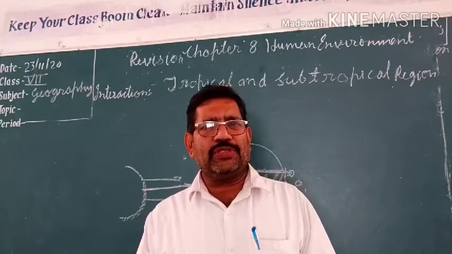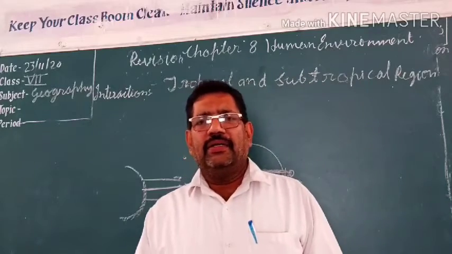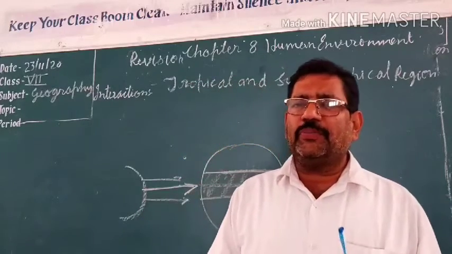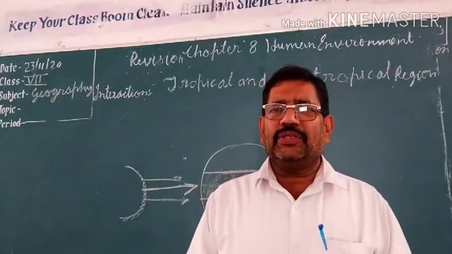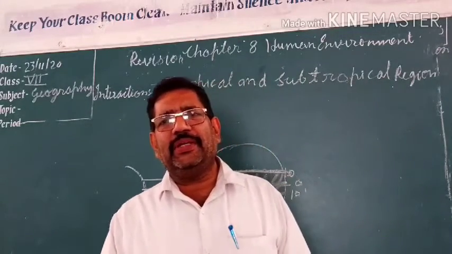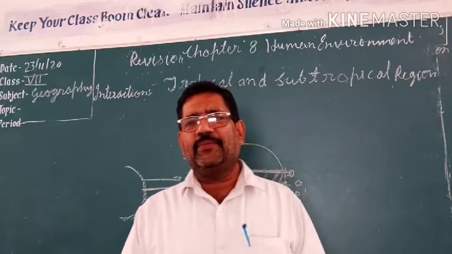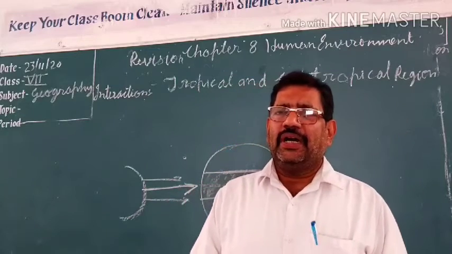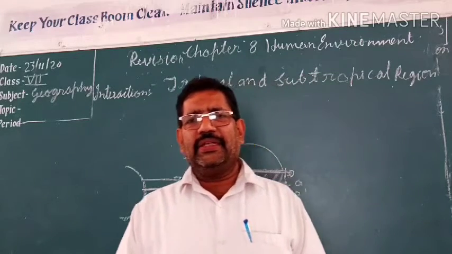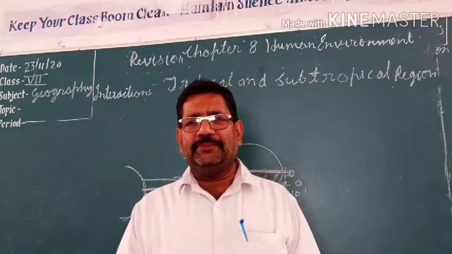River Ganga originates from the Gangotri glacier, and river Brahmaputra originates from Mansarovar. Most of the length of the Brahmaputra remains in China. It enters our country from Arunachal Pradesh, then it comes to Assam. There they form a delta, the Sundarban delta area.